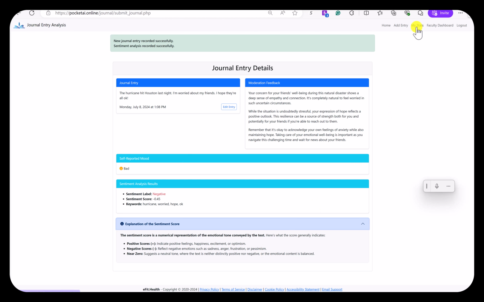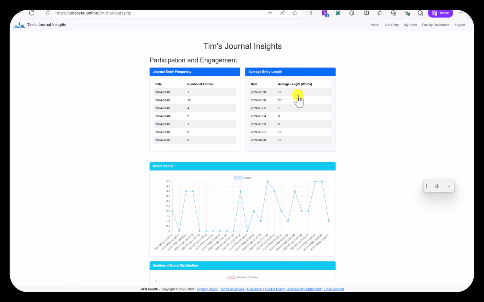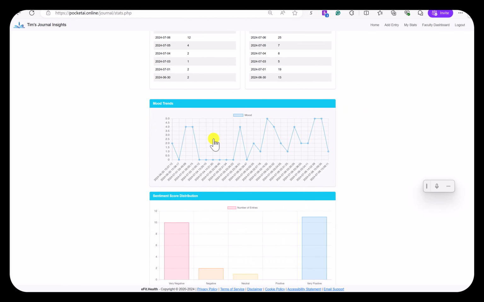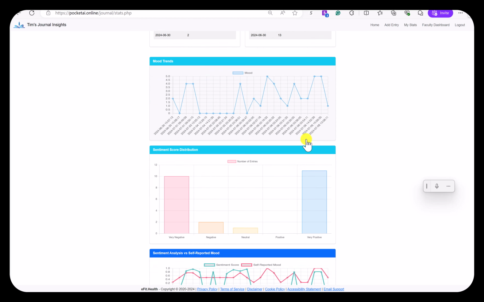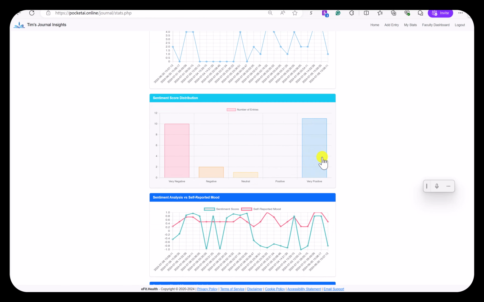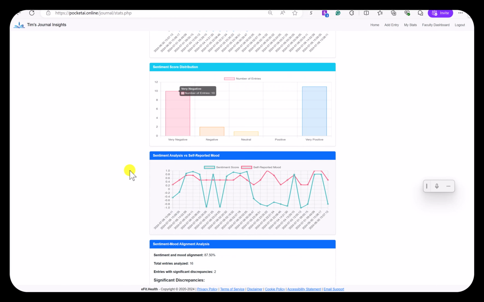So then I can come over here and click on my stats, and I can see the number of entries, my average length, my mood over time. So the student can see if there's a trend in their moods. How many of my entries were positive, how many were neutral, negative, and so on.